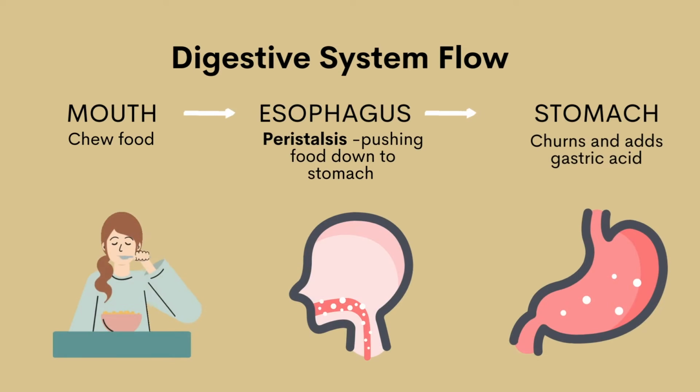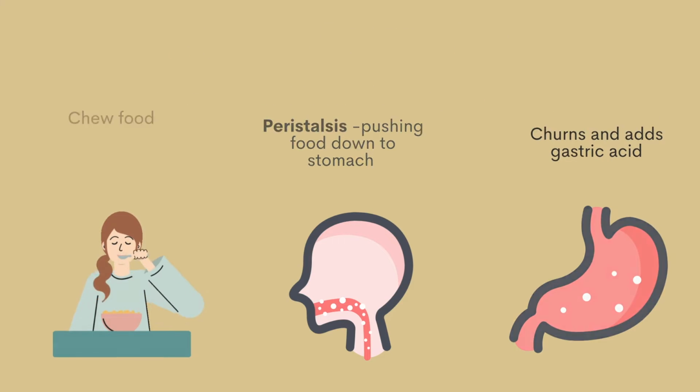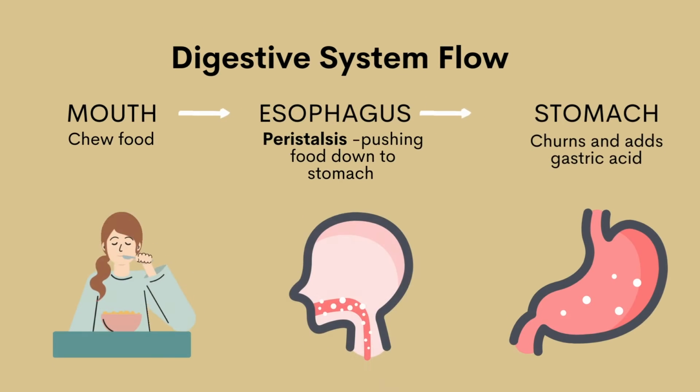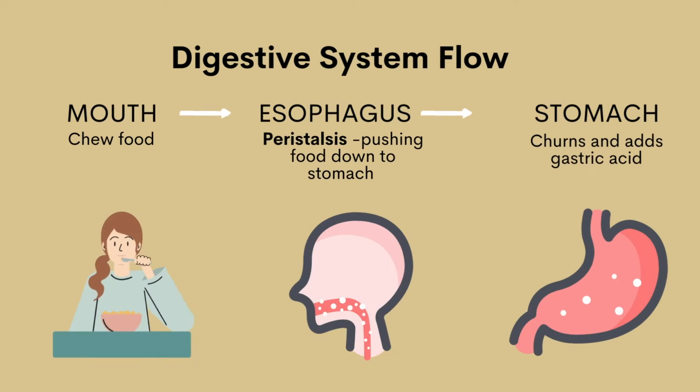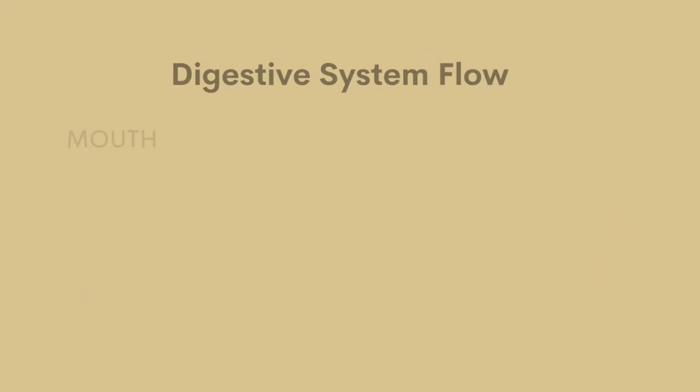How does the digestive system flow? Digestion begins in the mouth by chewing the food. The teeth cut the food into pieces and the saliva moistens the food to digest. It makes the food soft for easier swallowing. From the mouth, the tongue pushes the food into the pharynx and esophagus, or gullet. The esophagus pushes the food involuntarily from the mouth to the stomach in a wave-like movement.